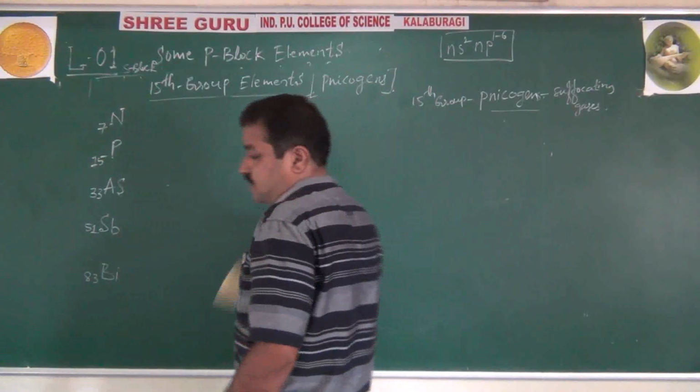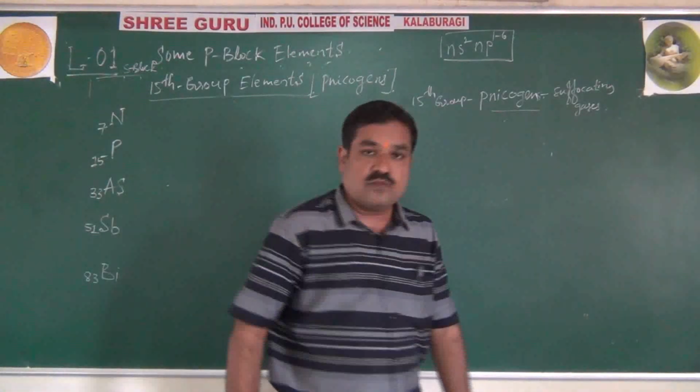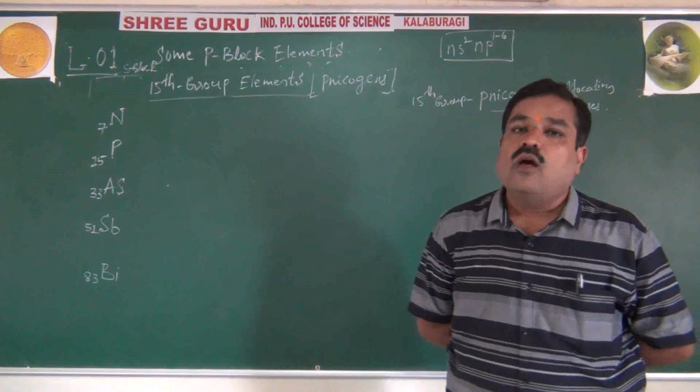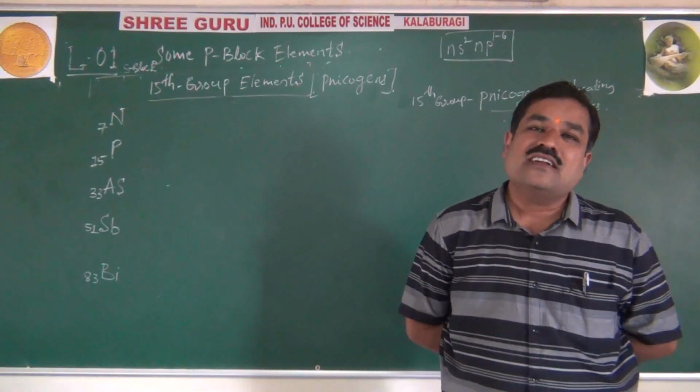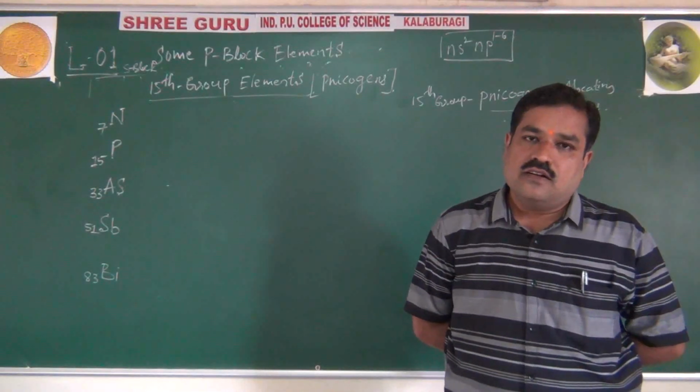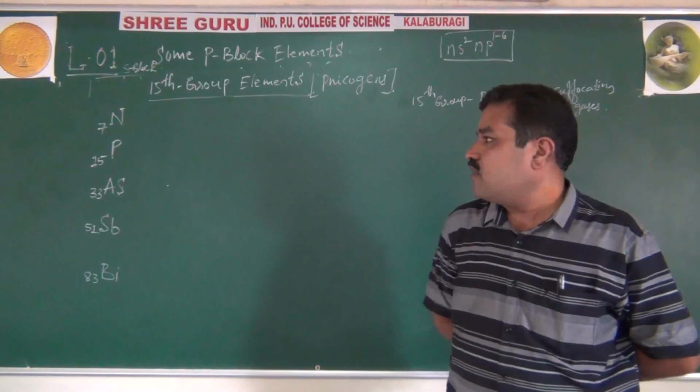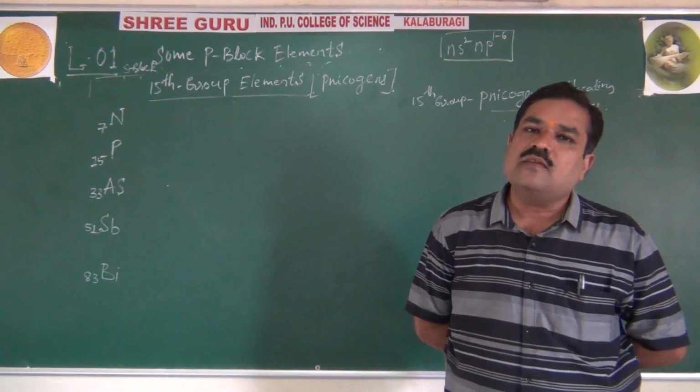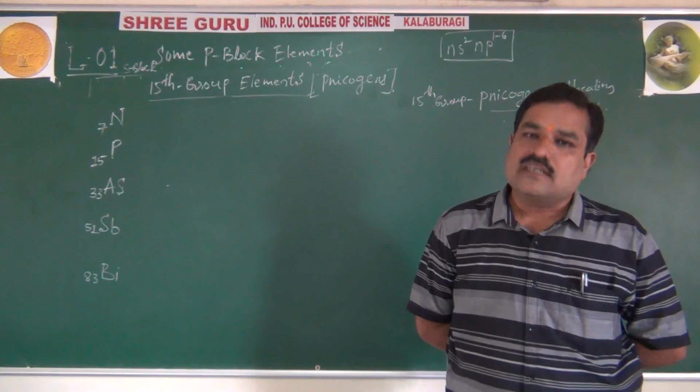And remember another point I forgot: phosphorus is the 11th most abundant element in the earth crust, whereas nitrogen is the 33rd most abundant in the earth crust. Like that, phosphorus is the 11th most abundant element in the earth crust.